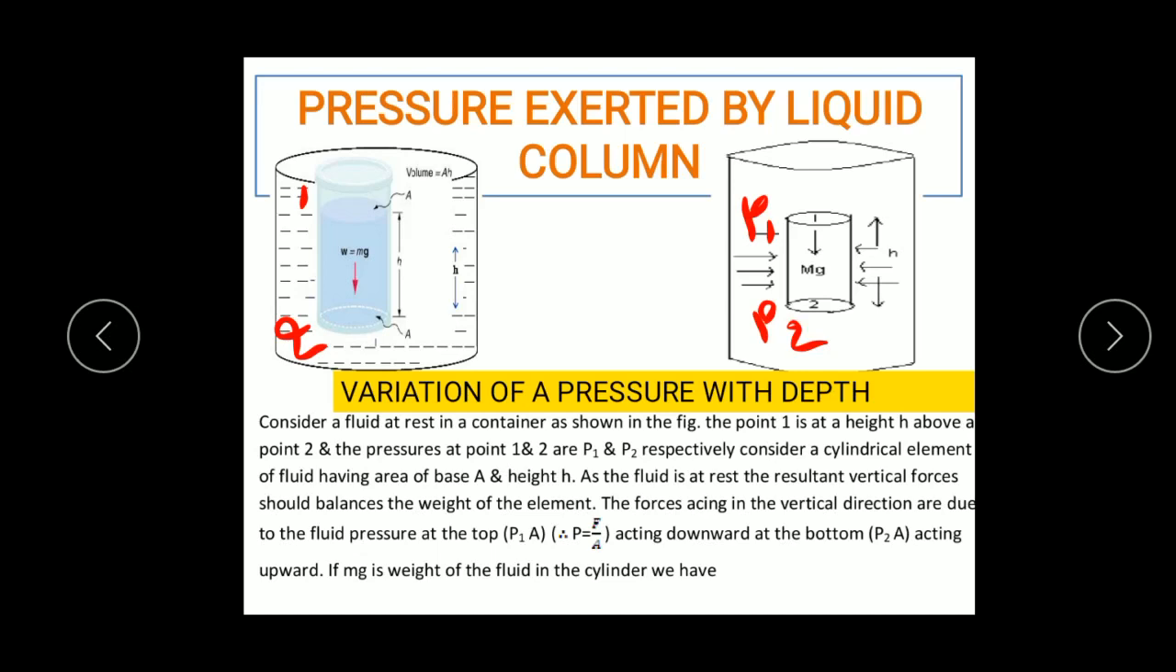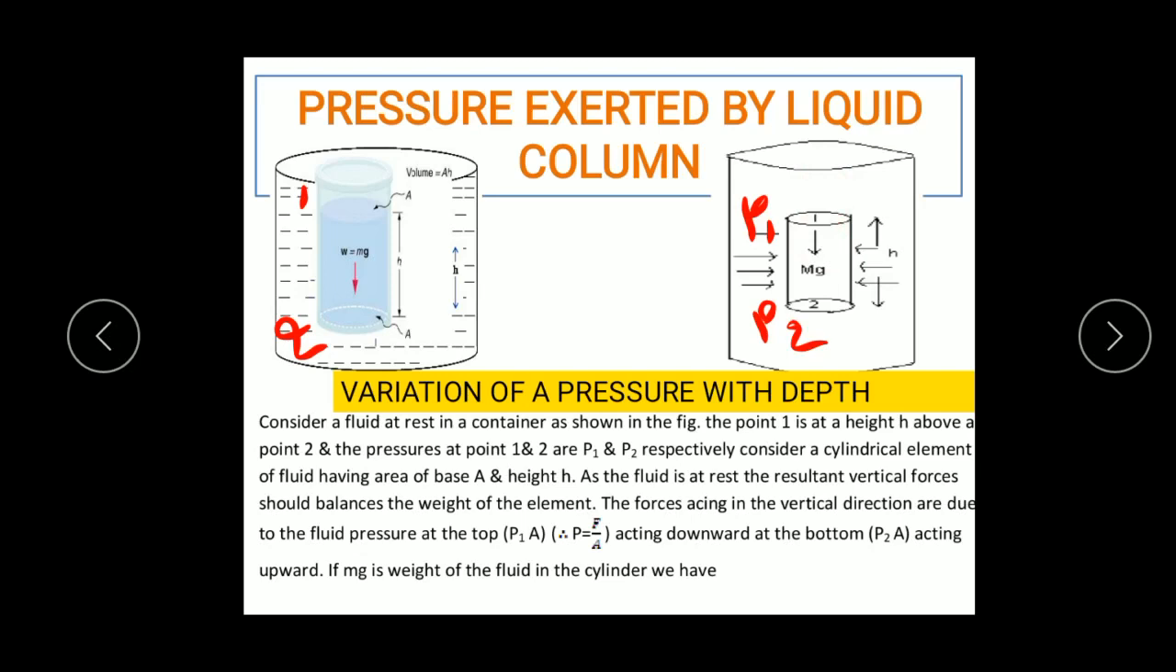So what are the 3 forces acting on the liquid cylinder? The first one, the force due to the liquid pressure at the top surface. That is, the first force F1 is equal to P1 into A, which is the force due to the liquid pressure at the top surface, and this force acts in the downward direction, right?